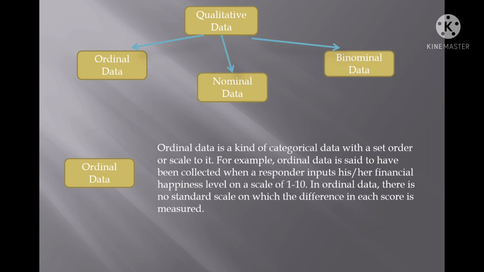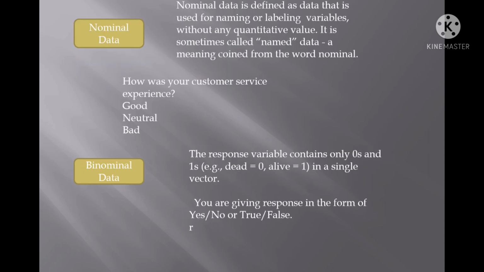The second one is the nominal data. In nominal data, the order or scaling is not provided, only the naming and labeling of the data is given. Ordering and scaling are not provided here. In student report cards, we will find excellent, very good, good, better, and average. Such data is known as nominal data.